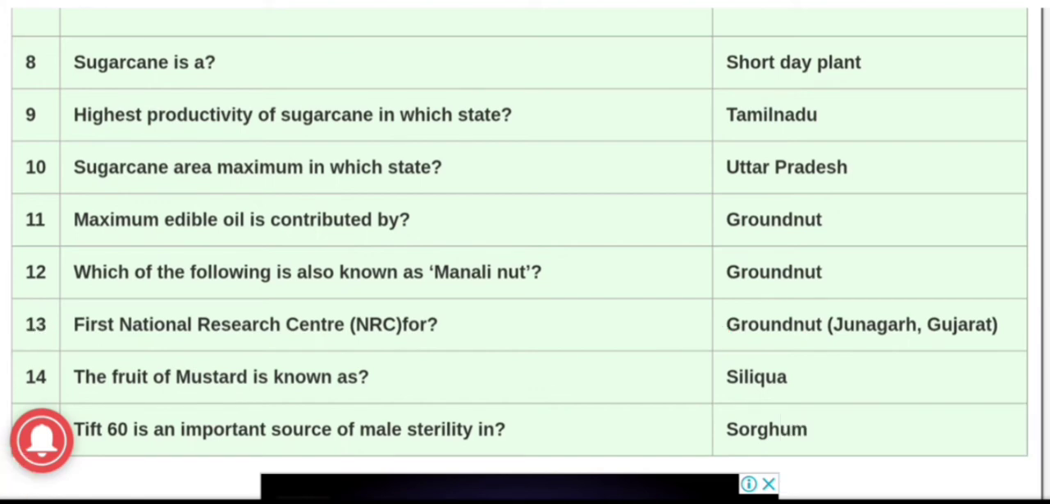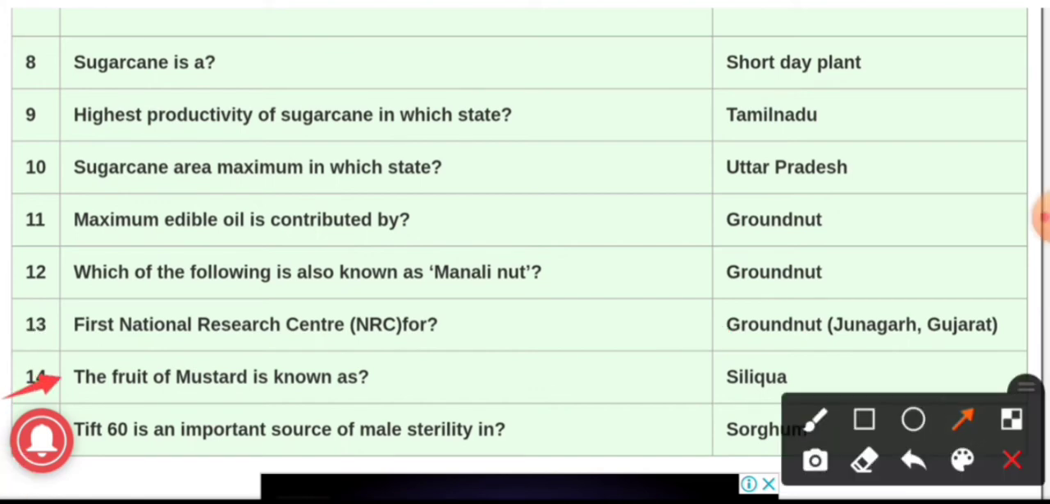The fruit of mustard is known as, and the answer is siliqua. The fruit of mustard is known as siliqua.